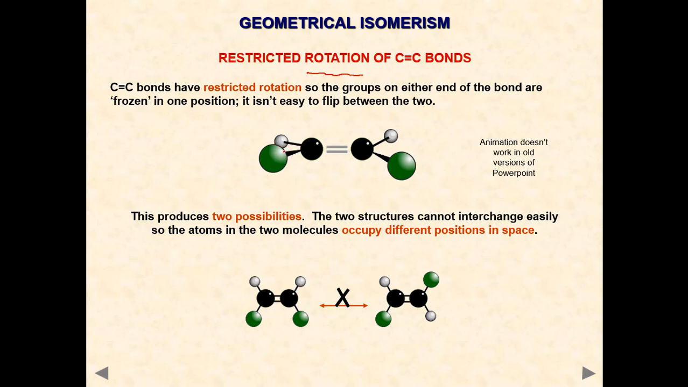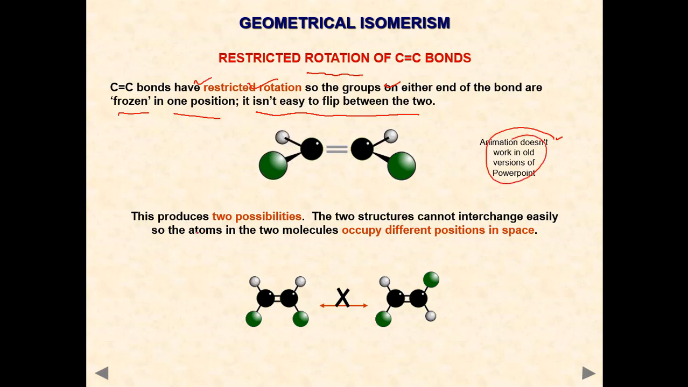So it cannot rotate. You can see we cannot. C double bond C bonds have restricted rotation, so the groups on either end of the bond are frozen in one position. It isn't easy to flip between the two. Okay, animation doesn't work in old versions of PowerPoint.